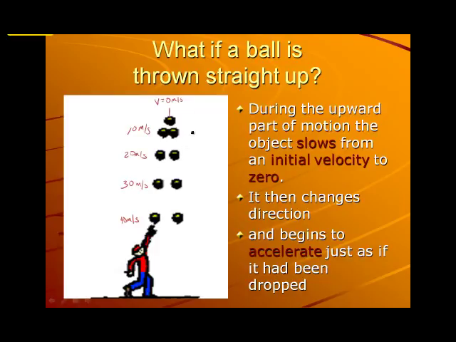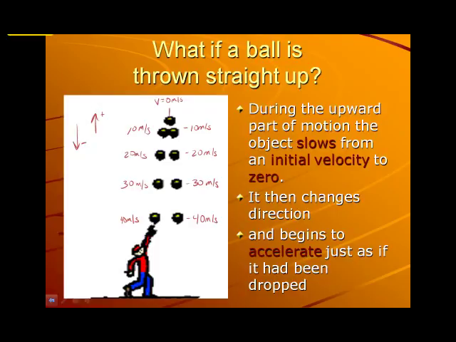Now as it falls, our direction is down. So if our direction is down, that means it's negative. Okay, and we're going to say up is positive. So on the downside, we would have a negative 10 meters per second, a negative 20 meters per second, 30 meters per second, and finally we would catch it at a negative 40 meters per second. This will trip you up. Every student has a difficult time with this in the beginning. By the end of the year, you'll rattle this off like it was nothing.